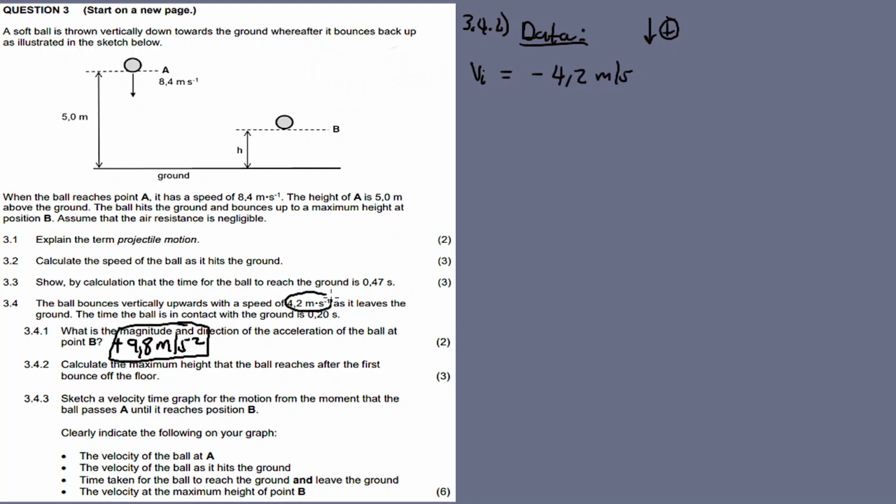It's when the ball bounces vertically upwards with a speed of 4.2. So the initial velocity is negative because we're choosing down as positive. The gravitational acceleration is 9.8 meters per second squared, plus, it's acting downward. We want the maximum height, so this time we want delta y, and we know that when it gets to B, the final velocity is equal to 0.